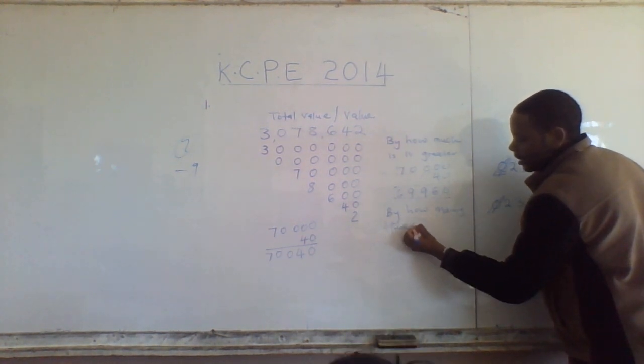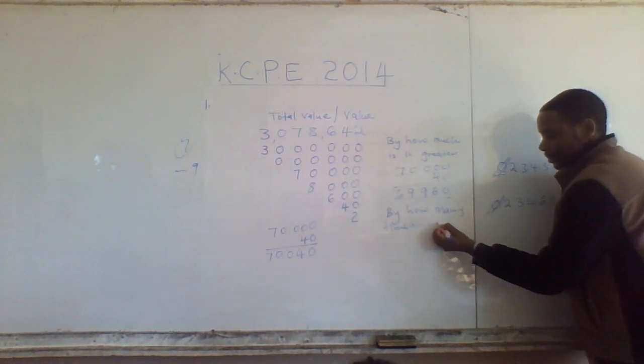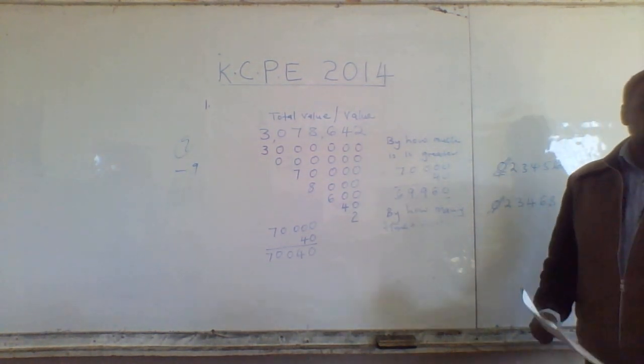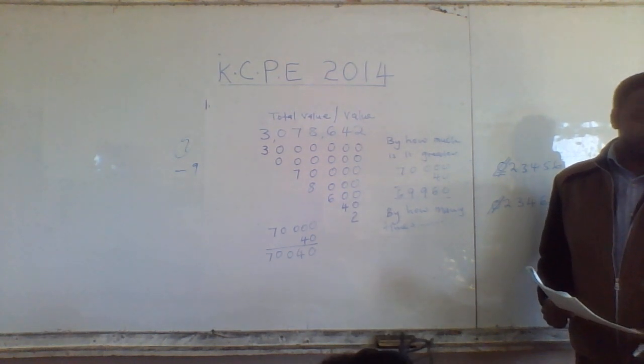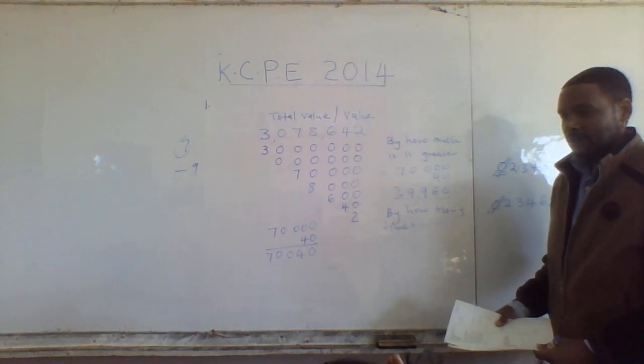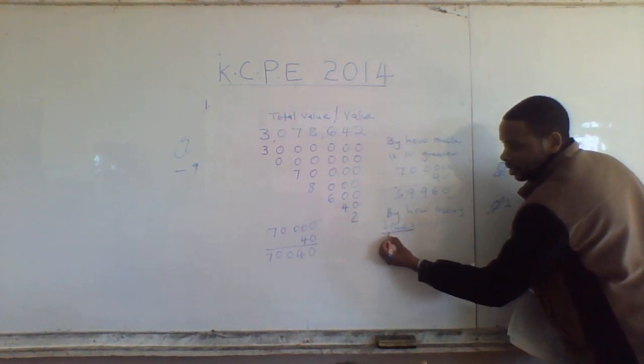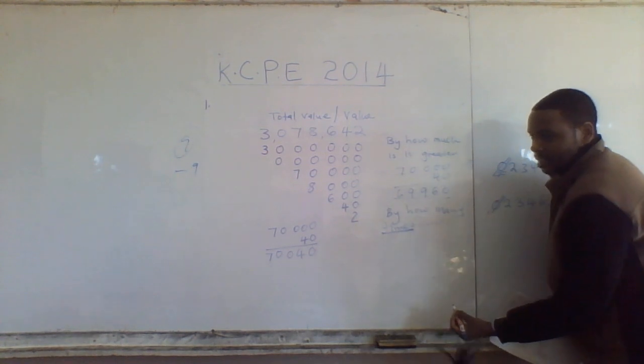I reframe the question and ask, by how many times is the total value of digit 7 greater than that of digit 4? In such a case, what do we do? Divide, because the opposite of times is division.